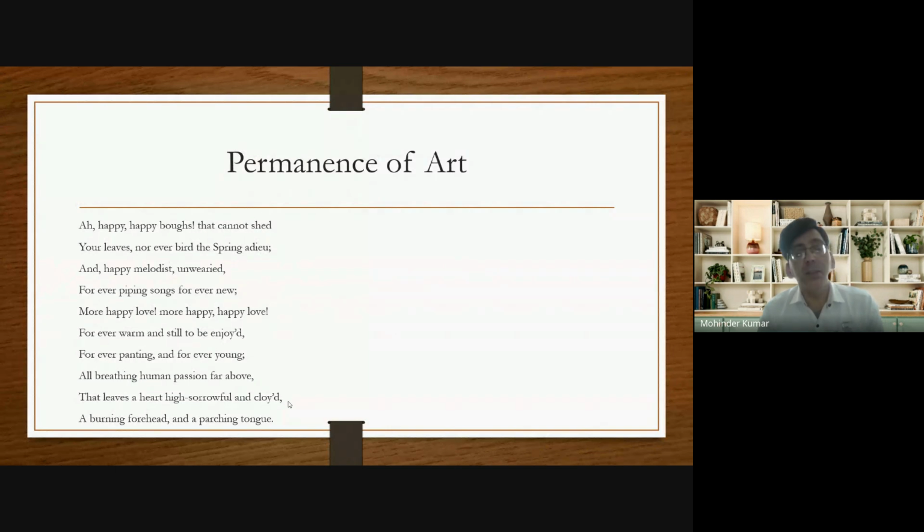Now in the third stanza, he carries the same theme. We also talked about the theme of permanence of art in the second stanza and temporariness of human life and beauty. The same thing is presented by John Keats in the third stanza also. He says, "Ah, happy, happy boughs, that cannot shed your leaves, nor ever bid the Spring adieu."